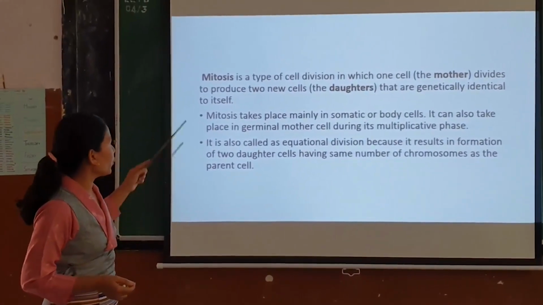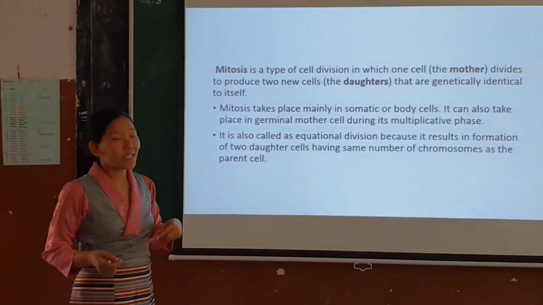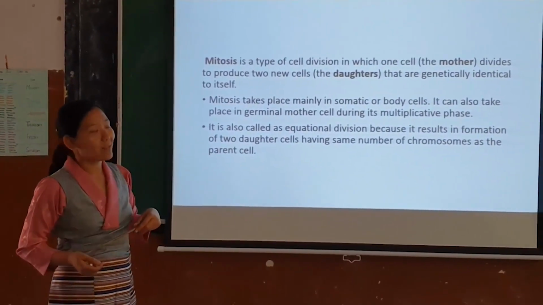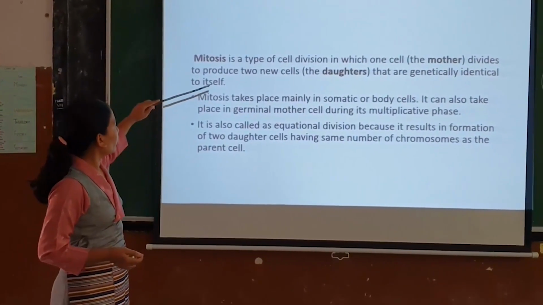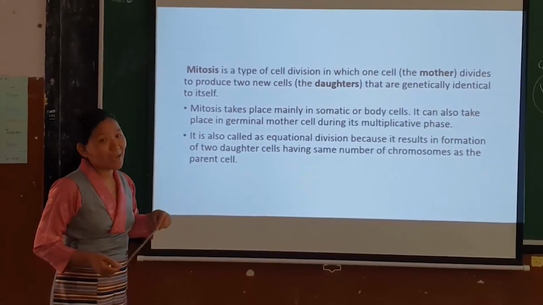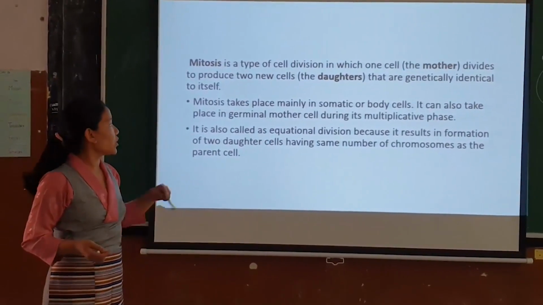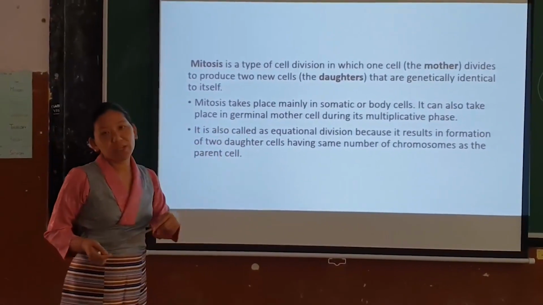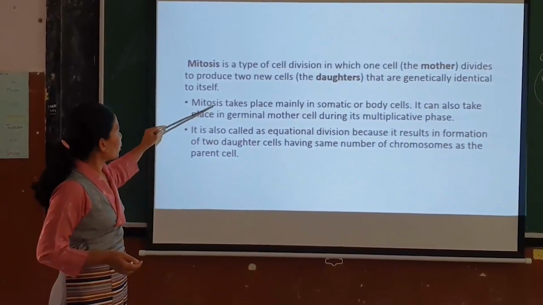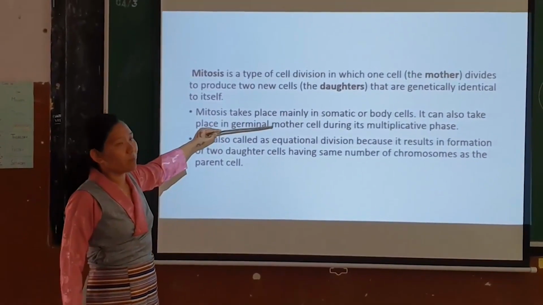Mitosis is a type of cell division in which one cell, that is the mother cell, divides to produce two new daughter cells that are genetically identical to the parent cell. Where does it take place? It takes place mainly in the somatic or body cells, and it can also take place in a germinal mother cell during its multiplicative phase.